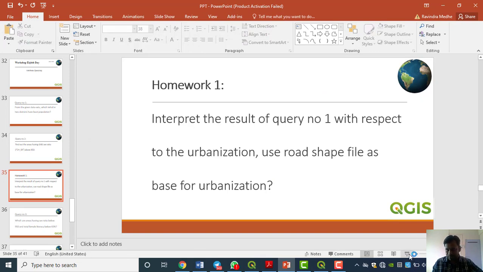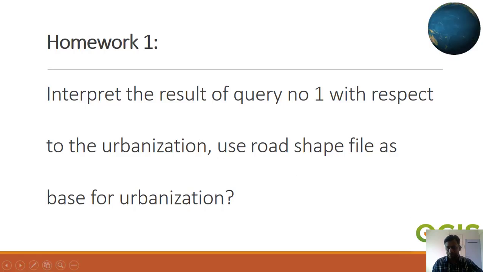Just note down, this is the homework for you people. Now what you have to do, the homework first: interpret the result of the query. Why am I giving this homework?